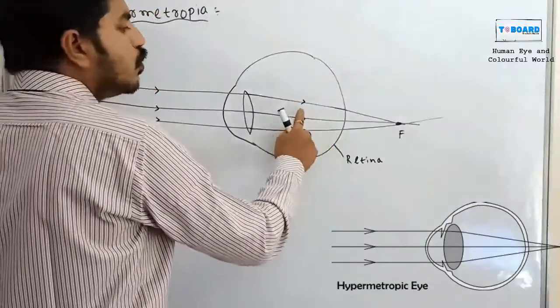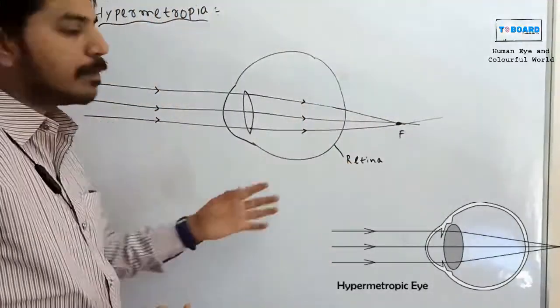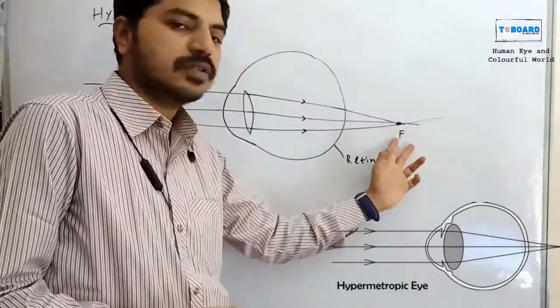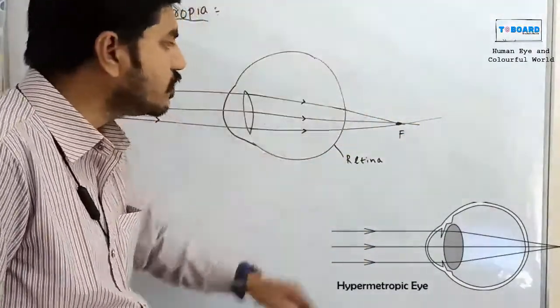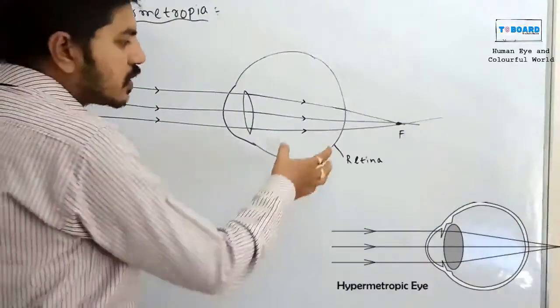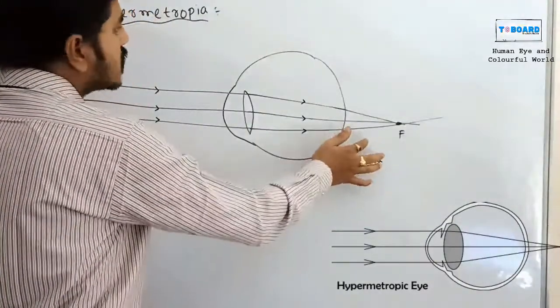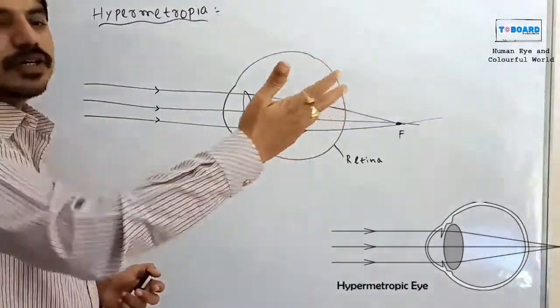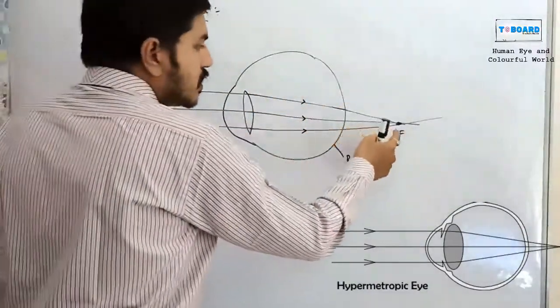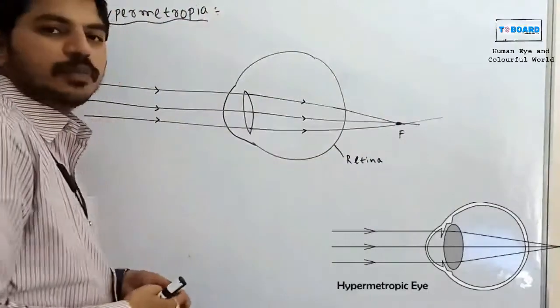But here it is moving away from the retina, and the rays meet at a focal point behind the retina. What we conclude from this kind of problem is called hypermetropia, farsightedness.